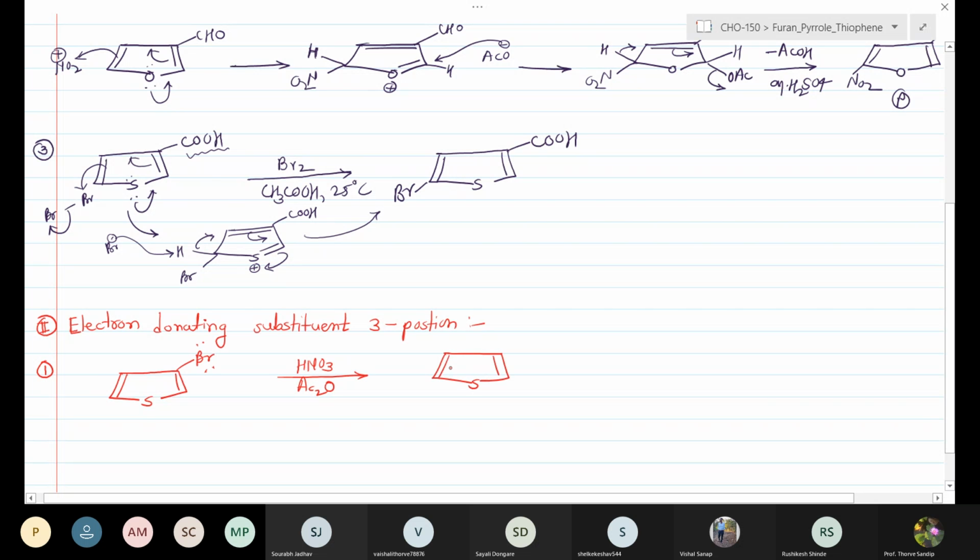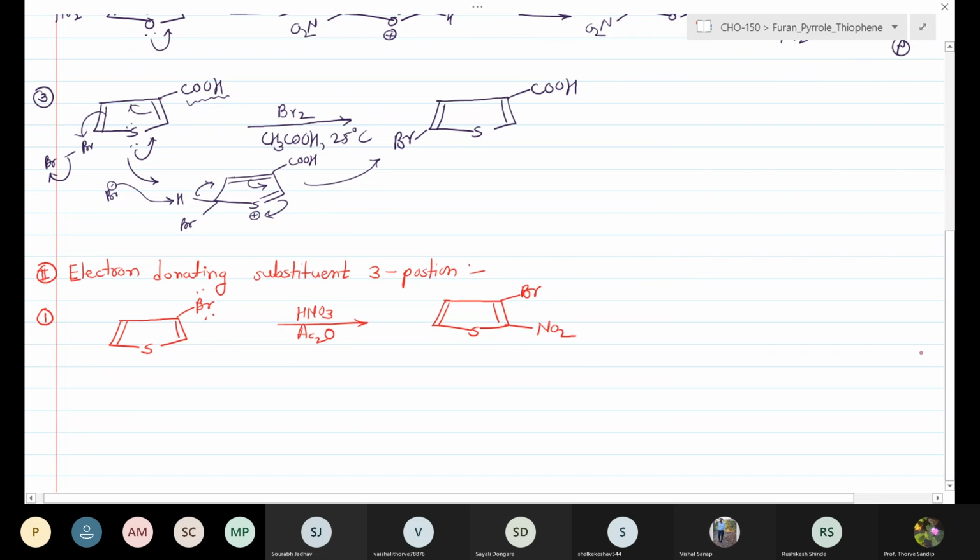As the electron donating group is present at the 3rd position, the next incoming electrophilic substitution takes place at the 2nd position. We can get the 3-bromo-2-nitro derivative.